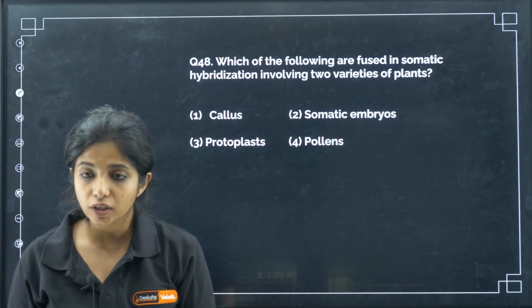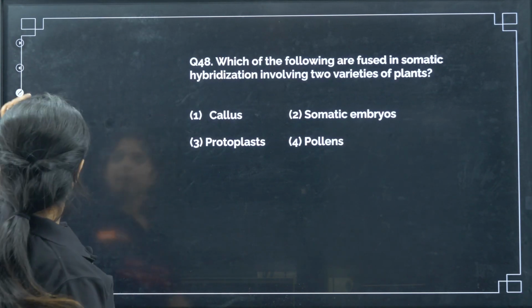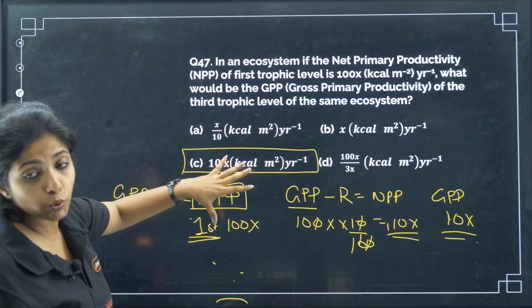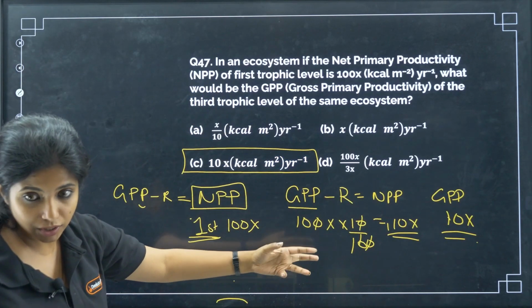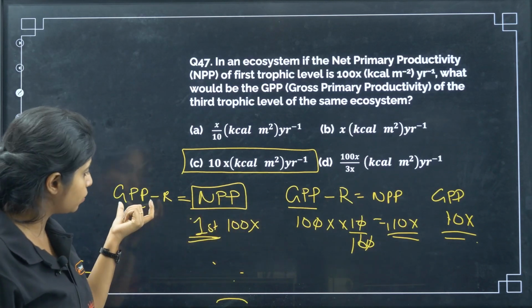Anyways, chalo. Which of the following are fused in somatic hybridization involving two varieties of plants? First thing, children, if you're still not able to understand it, you can tell me. I'll try to explain it once more in the comment section. But try your level best to understand it on your own.